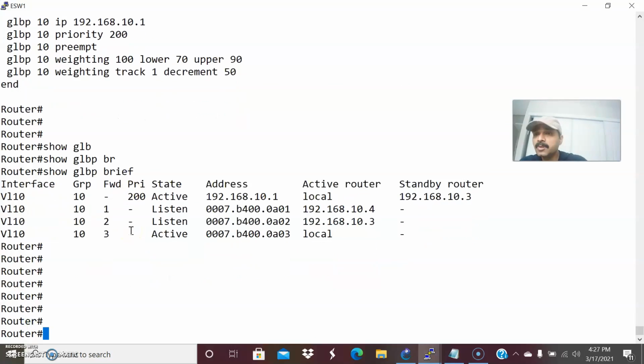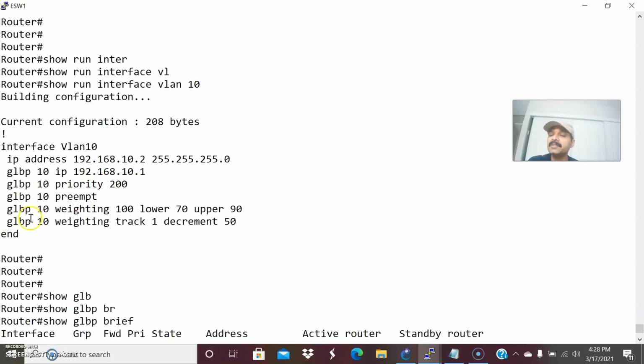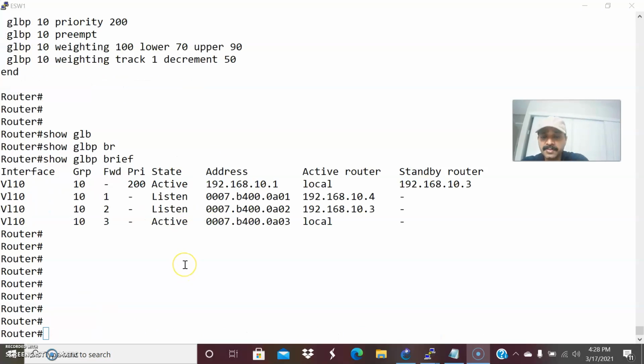Go to ESW1 and show this configuration I have done. GLBP 10 weighting. The default weighting value is 100, the lower threshold is 70 and the upper threshold is 90. Here I configured the decrement value, that is 50. The default weighting value will be 100. I have done the tracking also. So let us do show run | include track.